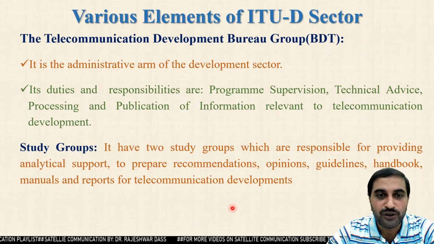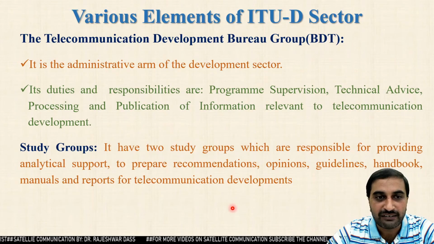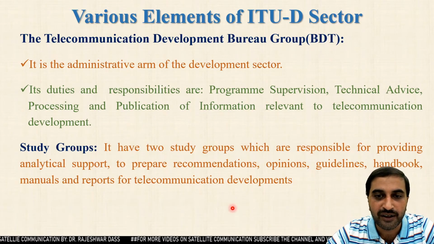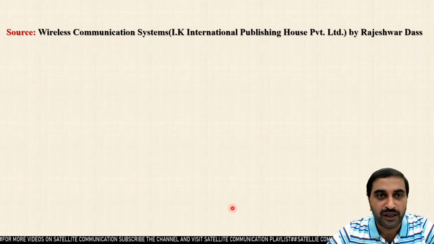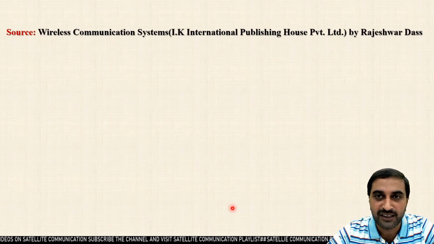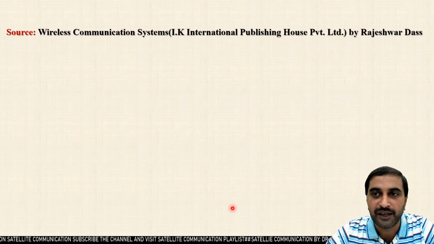So this is all about the ITU, that is the International Telecommunication Union, and about the different sectors which work under the ITU to achieve the main objectives of this agency. All the information is taken from the Wireless Communication Systems book which was published by IK International Publishing House Private Limited and authored by me.